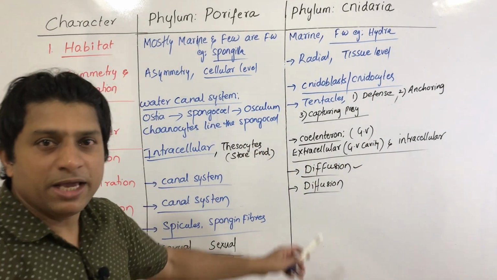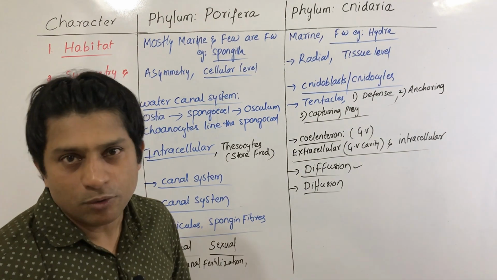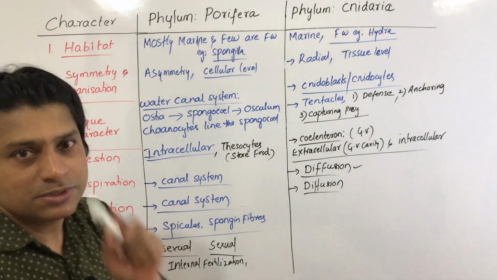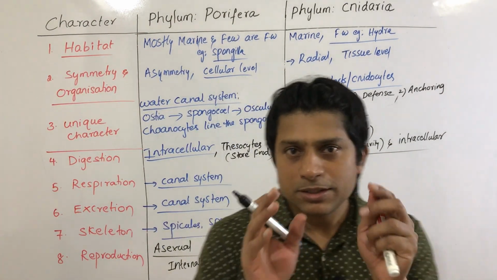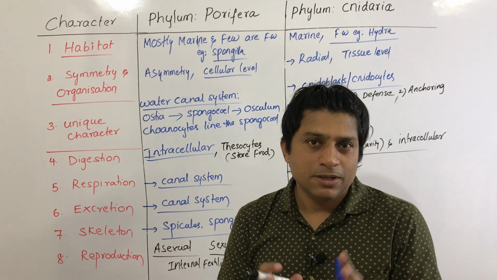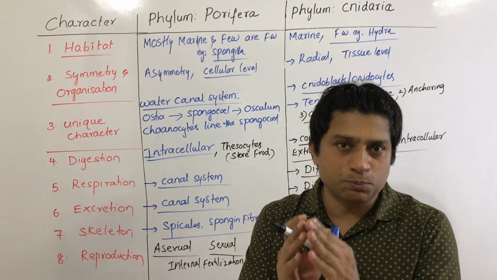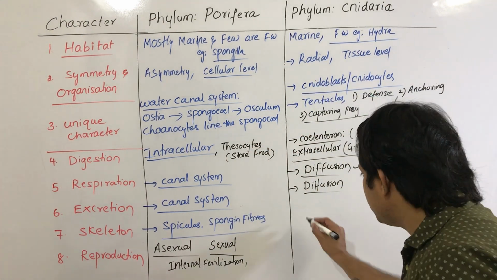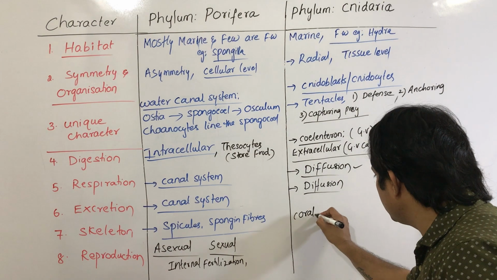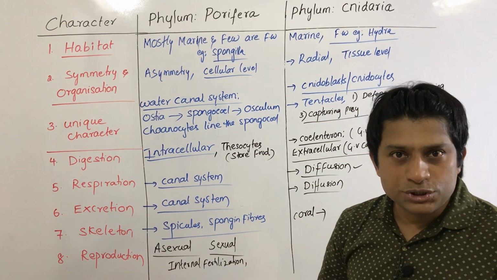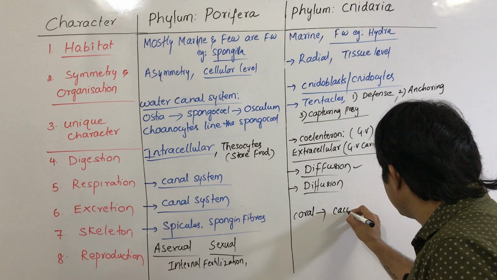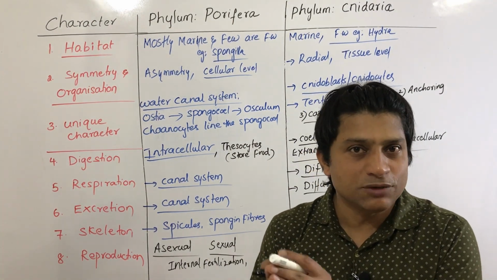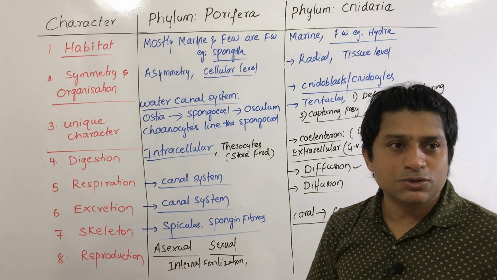Next, respiration and excretion. Both occur by diffusion through the body wall, right? So there are no specialized characters over there. Next, coming to skeleton. As I said, in cnidarians, there are some sessile forms which we call polyps. They form corals. So coral is actually an exoskeleton which is composed of calcium carbonate. So this is the skeleton in the case of coral forms.